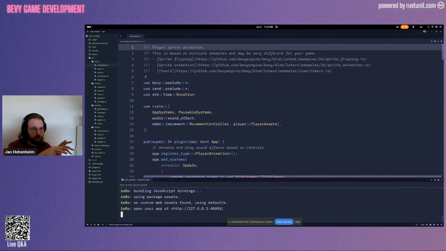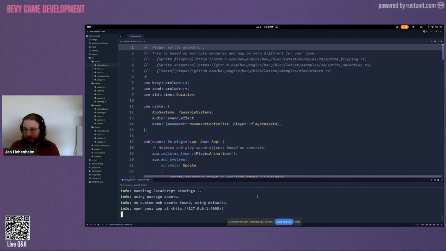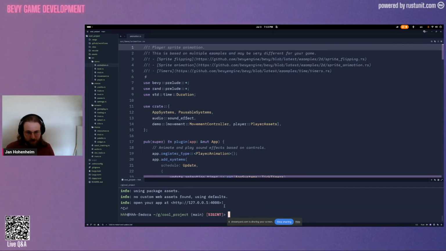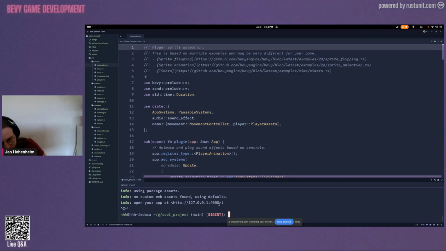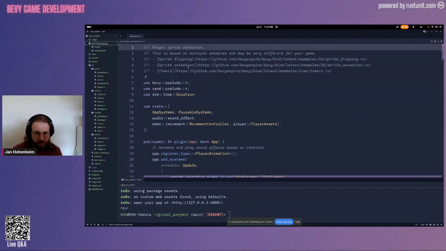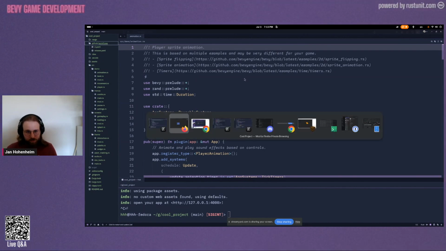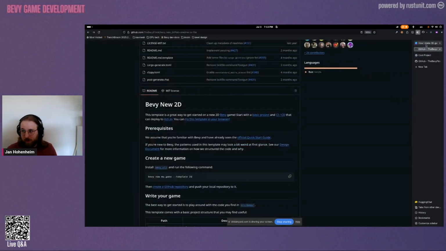If your code also supports web, that is, obviously. But a surprisingly big amount of Bevy things are just working out of the box for web. So give it a try. If you have a Bevy project, just do bevy run web and see if it runs in your browser. The 2D template also has a nice release workflow that then pushes all of this automatically up to itch.io. Good. So far, so good.